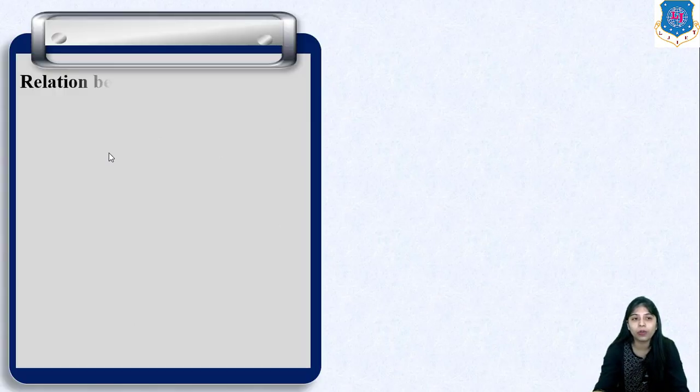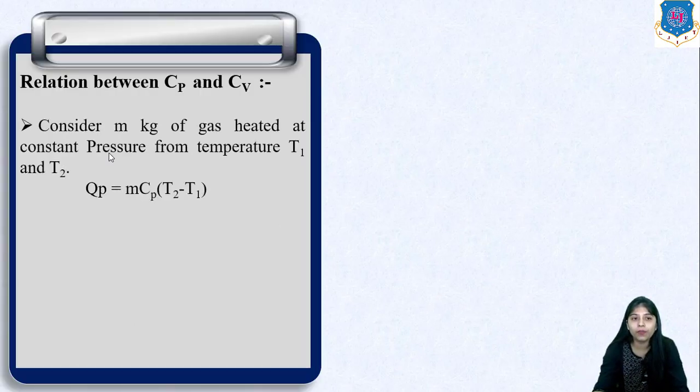Okay, now if we consider the same gas of mass m kg at temperature T1, and if we heat it at constant pressure from T1 to T2, then Qp will be mCp (T2 minus T1).